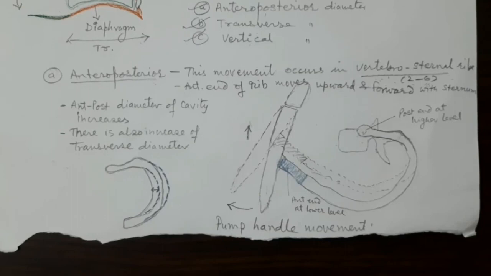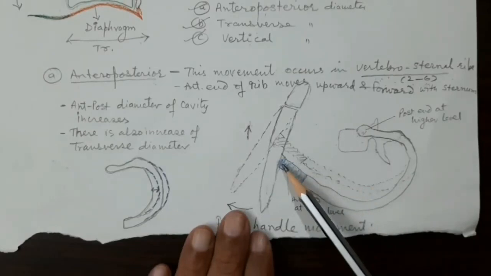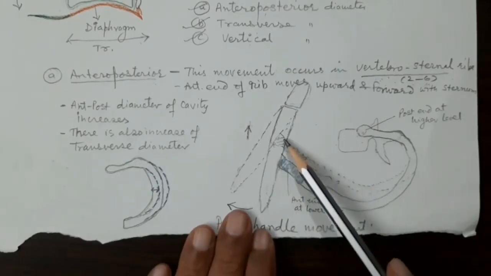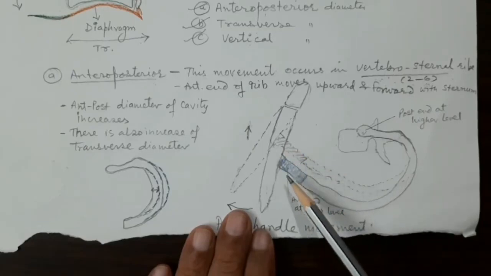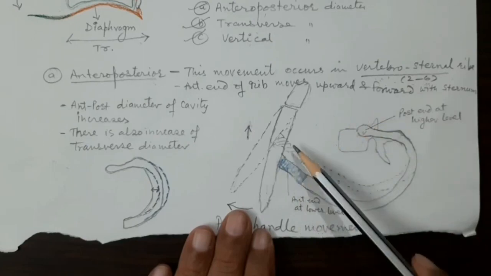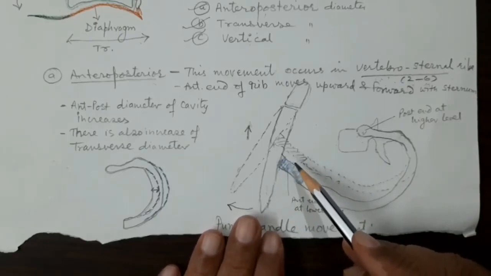So it is the elevation of the ribs. From 2 to 6 ribs, they will be elevated on the right side as well as on the left side in the act of inspiration, or inhalation. Because of this lifting of the ribs from 2 to 6, the anterior end of the rib will move upward. See this, I have shown you in dotted line. After contraction of the muscle, the rib will move upward, especially the anterior. Maximum upward movement will be towards the anterior end.